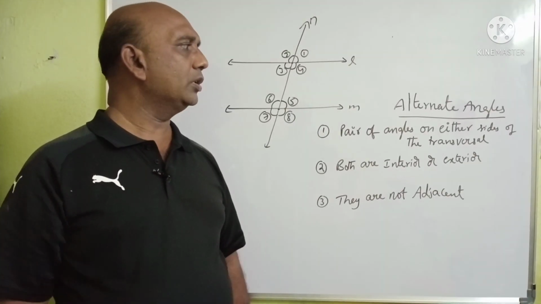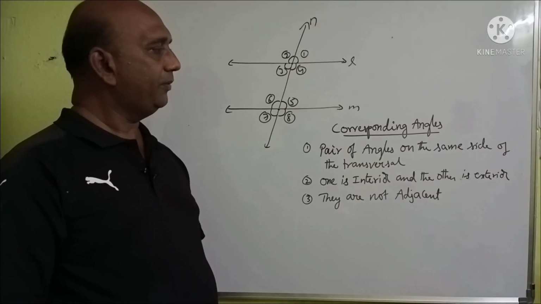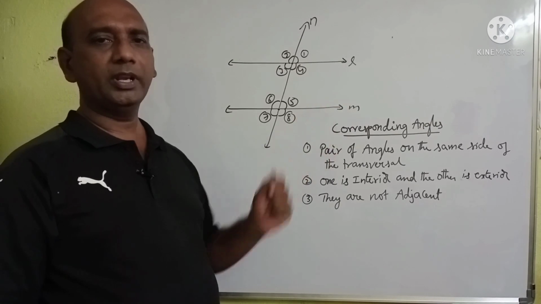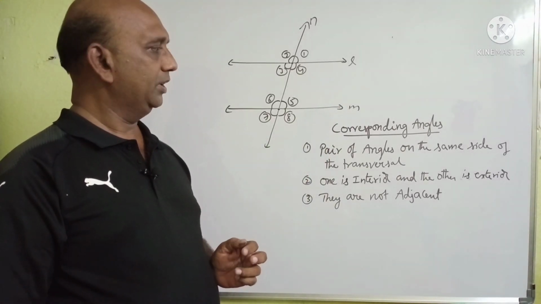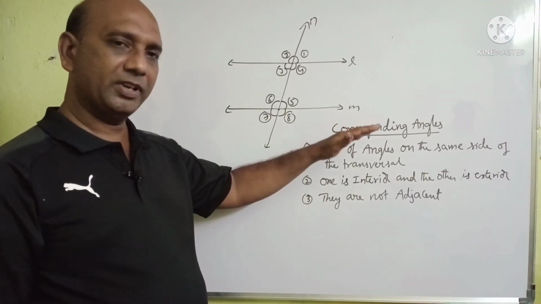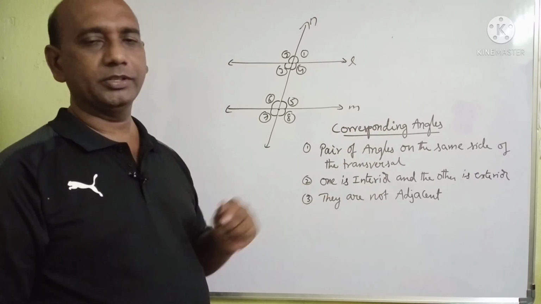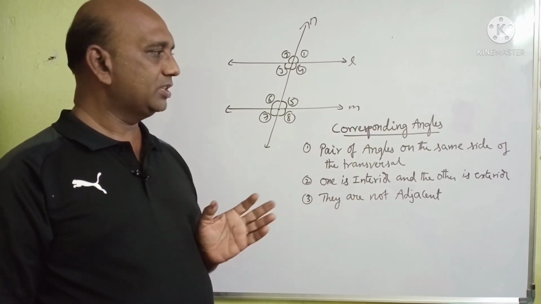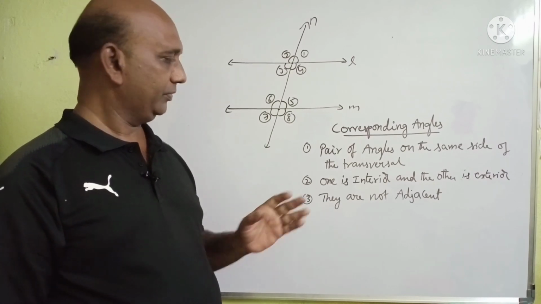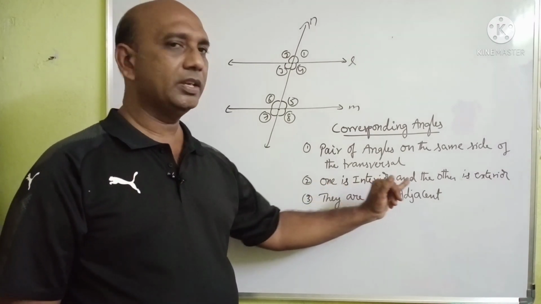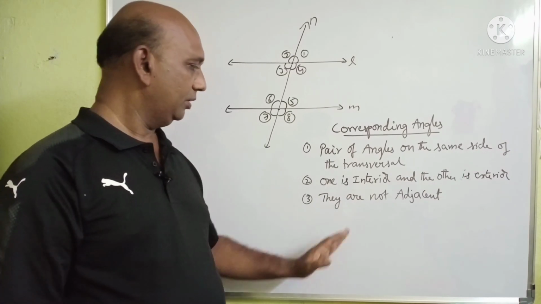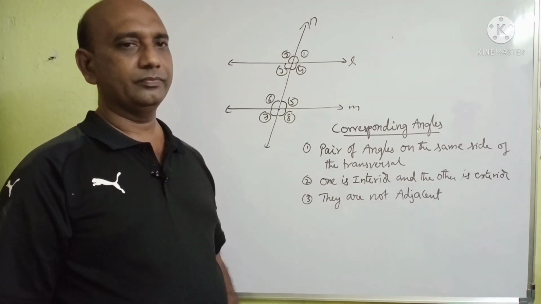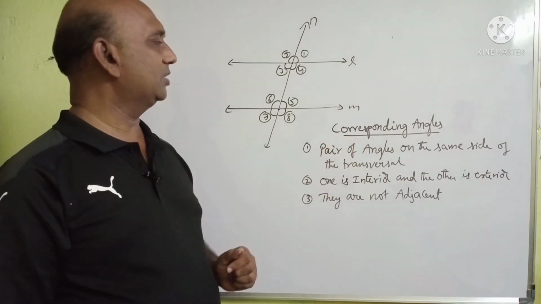Now let us move on to corresponding angles. A pair of angles are called corresponding angles if those 2 angles satisfy all these 3 points. First point: the pair of angles is on the same side of the transversal. Second: one is interior and the other is exterior. Third: they are not adjacent.